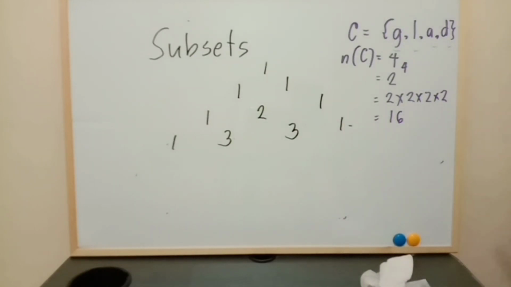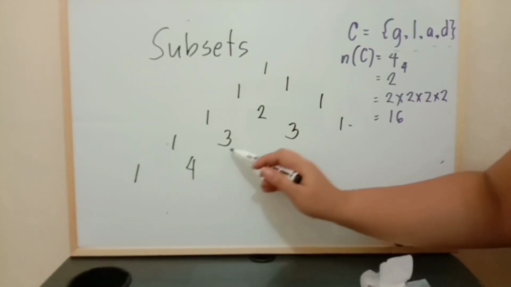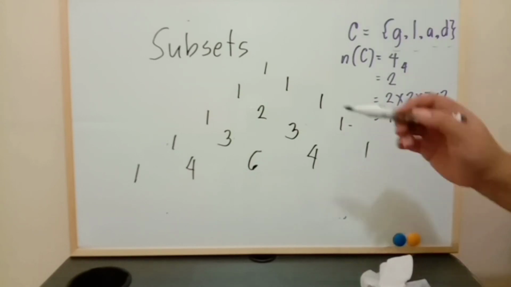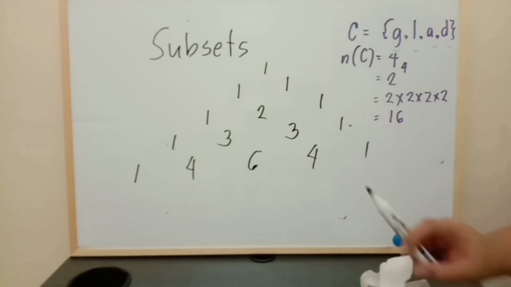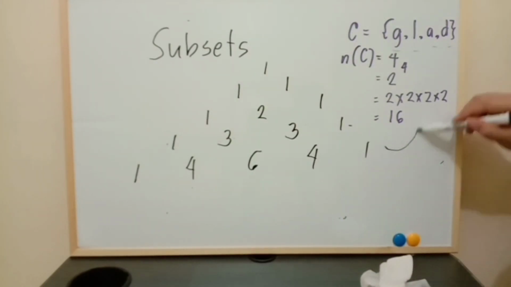Now let's check in our Pascal triangle. Let's continue. 1 plus 3 is 4. 3 plus 3 is 6. 3 plus 1 is 4. And then 1. 1 plus 4 is 5, plus 6, 11. Plus 4 is 15. Plus 1 is 16. Now we have it.